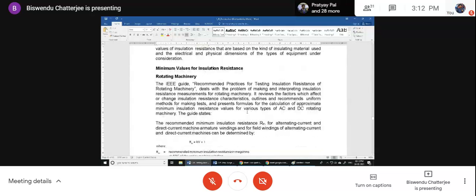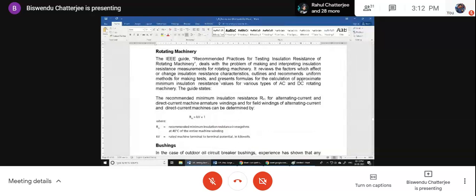Now there are several things. Minimum values for insulation resistance for rotating machinery: Rm equal to kV plus 1, where Rm is the recommended minimum insulation resistance in mega ohm at 40 degrees for the entire machine winding.